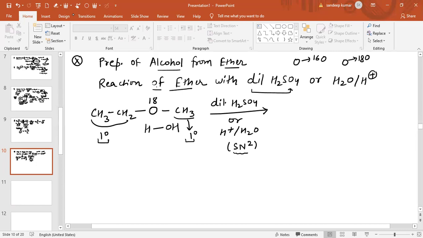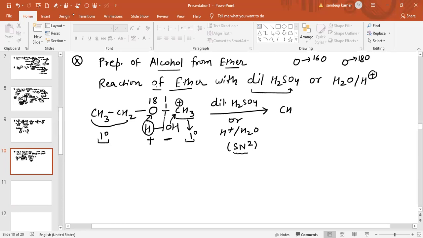So how will this bond break? You can easily see, this H will go with the O18 isotope, and this OH will go with the CH3. This is the positive part, this is the negative part, and we already know the negative part will go on the less sterically hindered carbon.